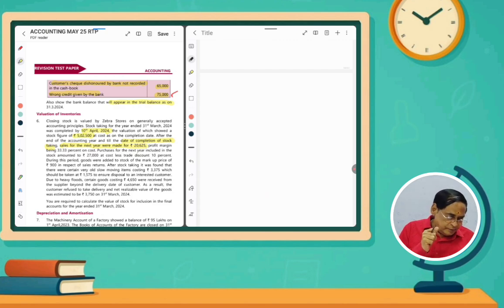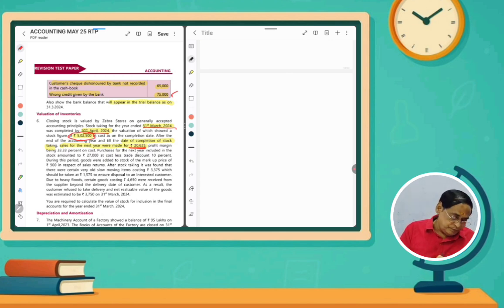So first of all, normally at the end of every year we have to make stock taking. So 31st March we have to take stock. But here the stock taking started as on 31st March, but it was completed on 10th April. So the value of stock as on 10th April was rupees 5,02,500. Okay. So after the end of the accounting period, that means after 31st March 2024, the sales for the next year were made to 20,625.